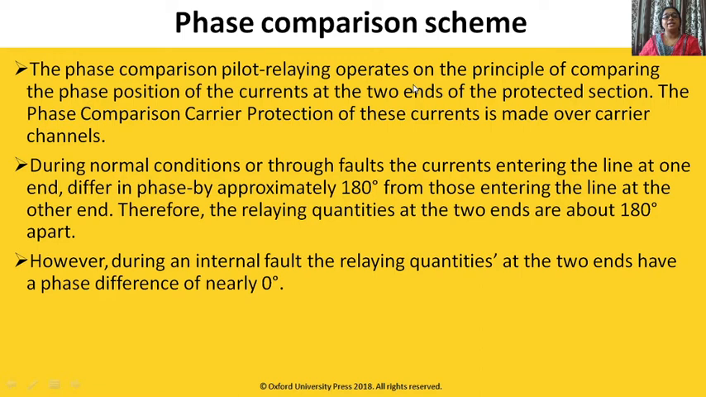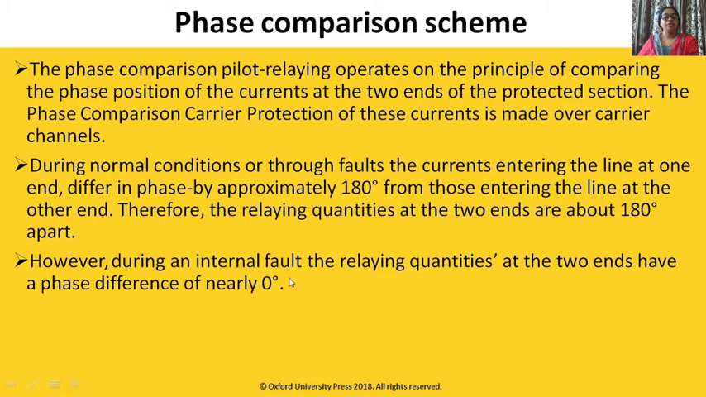Phase comparison pilot relay operates on the principle of comparing the phase position of the current at the two ends of the protected section. The phase comparison of these currents is made over the carrier channels. During normal condition or through faults, meaning external fault, the current entering the line at one end differs in phase approximately 180 degrees from that entering the line at the other end. Therefore, the relaying quantities at two ends are about 180 degrees apart during normal condition and through fault condition.